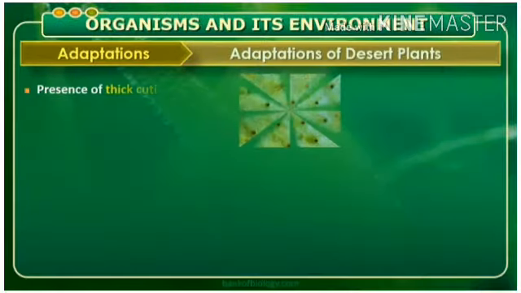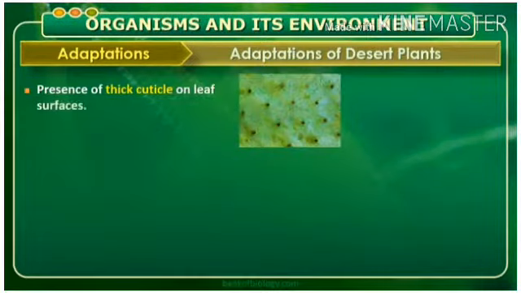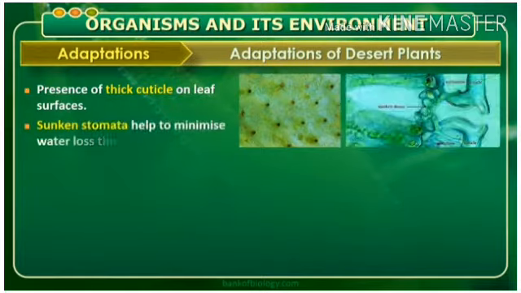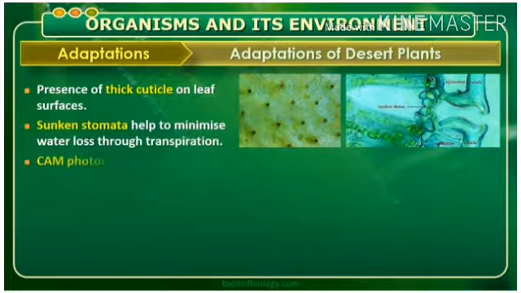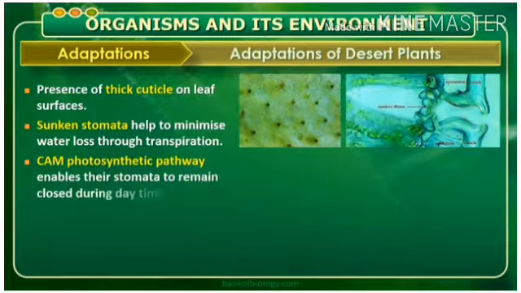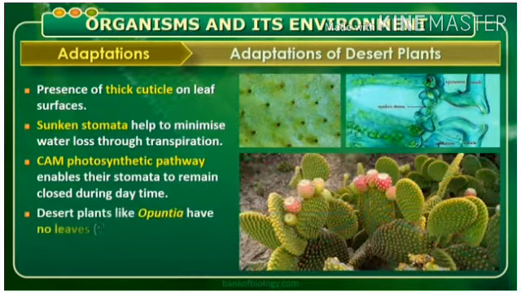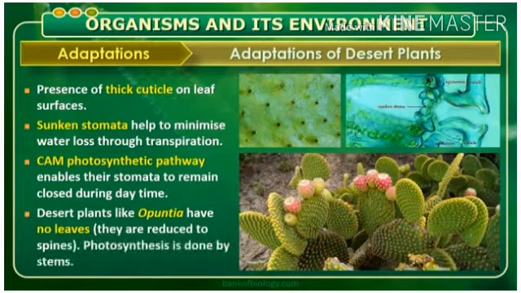Next is adaptations of desert plants. Adaptations are the presence of thick cuticle on the leaf surface, sunken stomata, which help to minimize water loss through transpiration. CAM photosynthetic pathway enables the stomata to remain closed during the daytime. Desert plants like Opuntia have no leaves. Their leaves are reduced to spines. So the photosynthesis is done by stems.